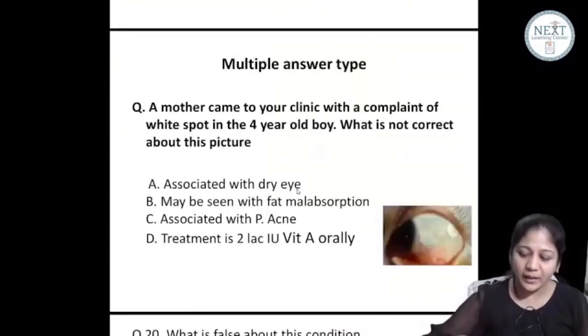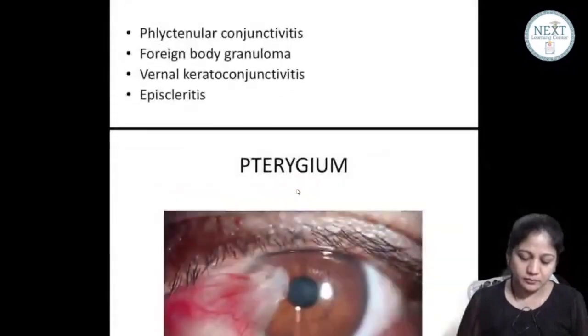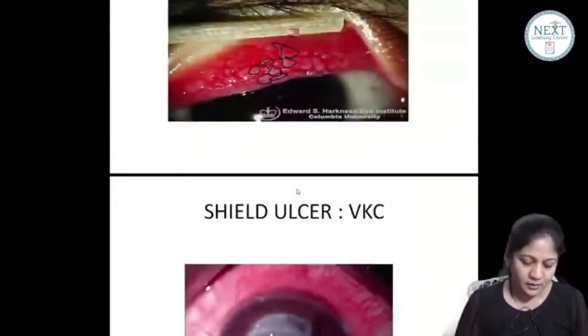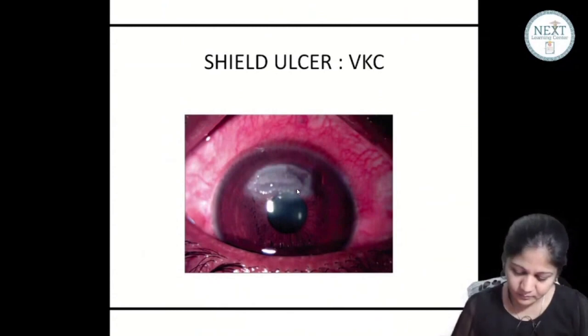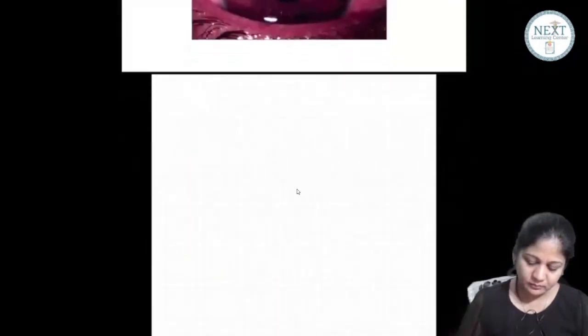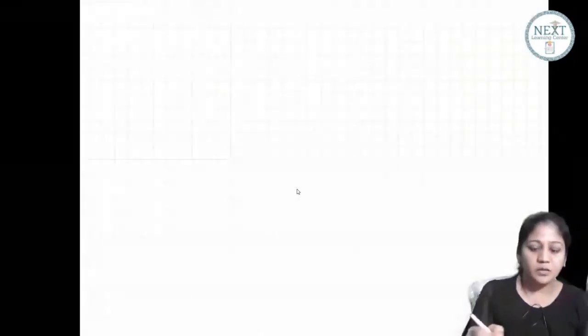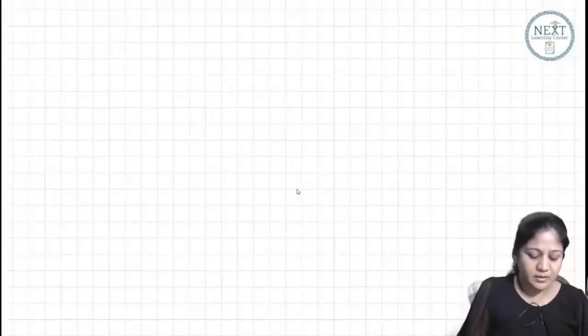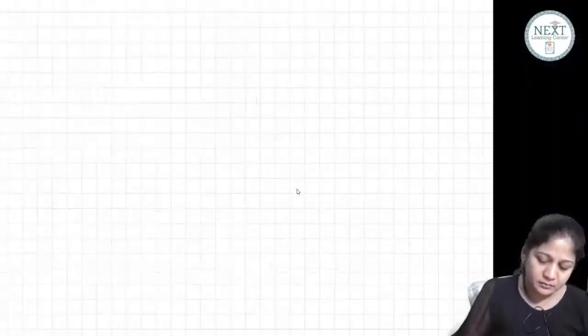The next one is phlyctenular conjunctivitis. We have read first as VKC; this is the second one.